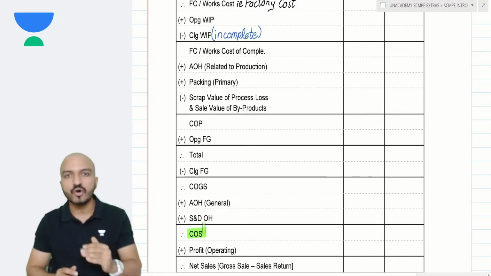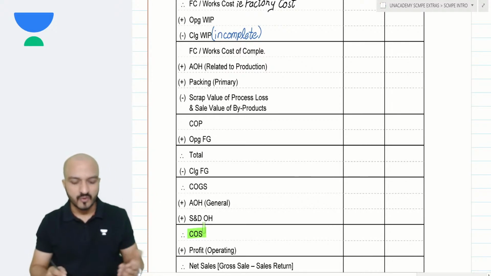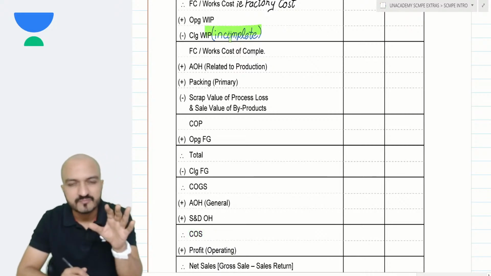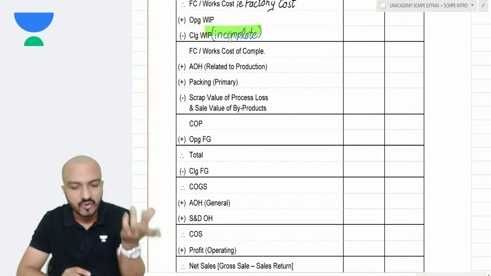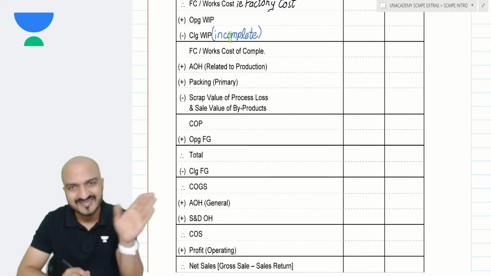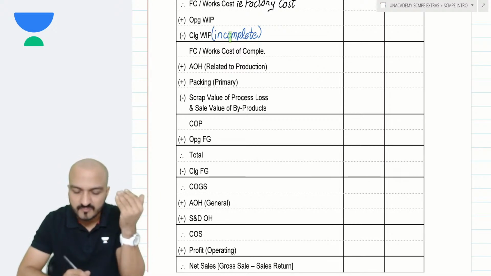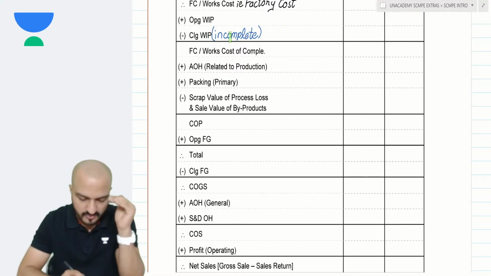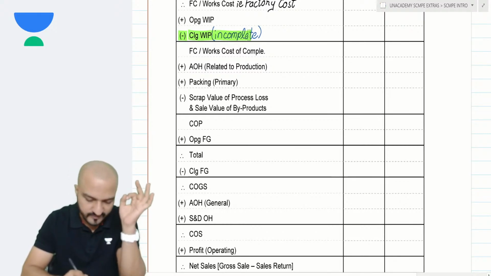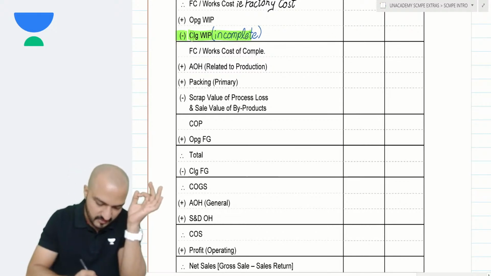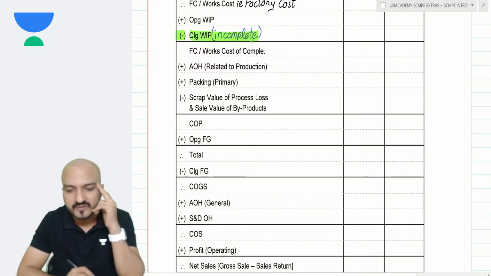You want to reach the cost of the units which are sold. Well, are the incomplete units sold? No, incomplete units are not sold. So the cost of incomplete units is removed. Incomplete units are definitely not sold, so the cost of those incomplete units must be removed. And that is why I minus the cost of closing WIP.